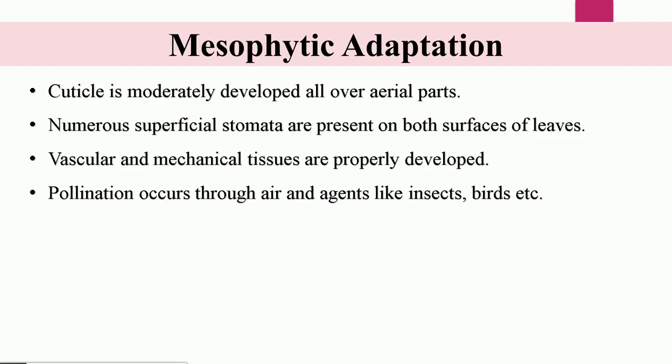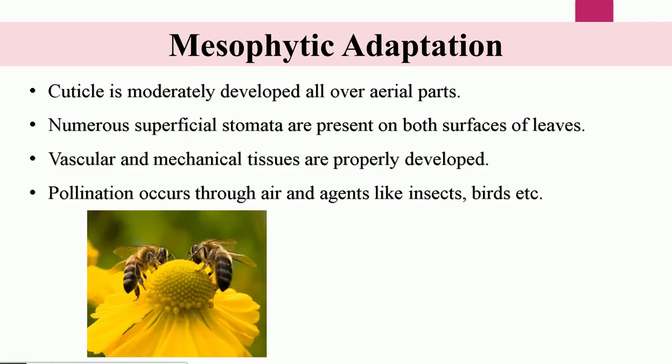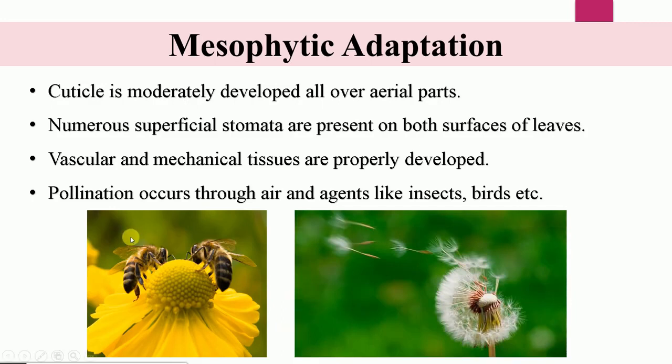Pollination occurs through the air and agents like insects or birds. For example, in the case of this picture, the pollination is done by these bees, and in this figure you can see the seed is dispersed with the help of wind.